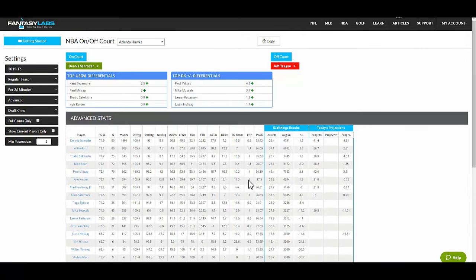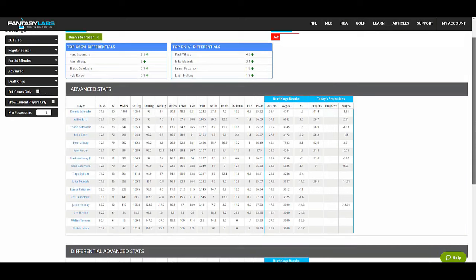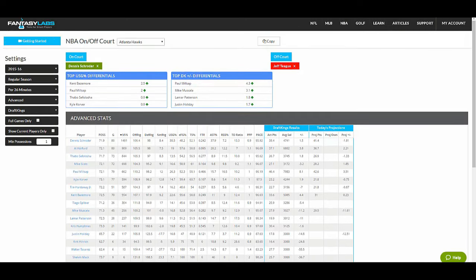So I think that this is going to be maybe the coolest feature or tool in daily fantasy basketball. I love it. It does really, really quick searches, and other than the projections, it's completely free for all users.